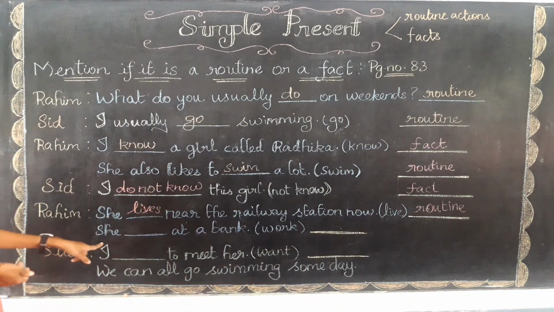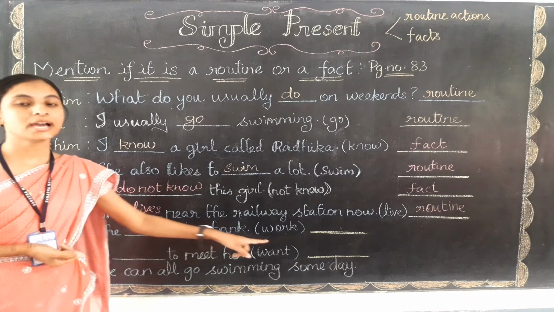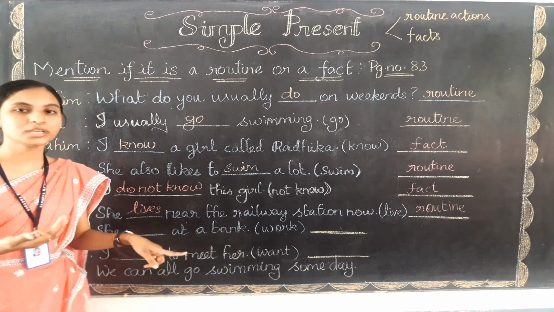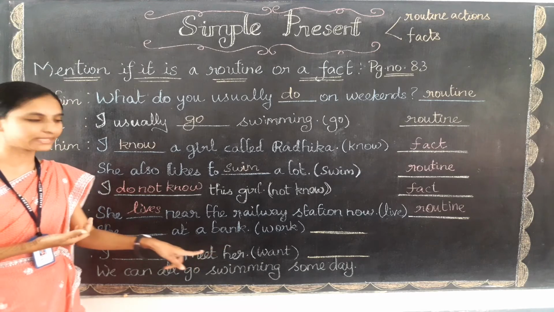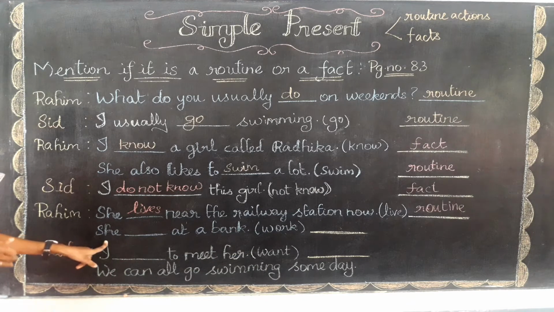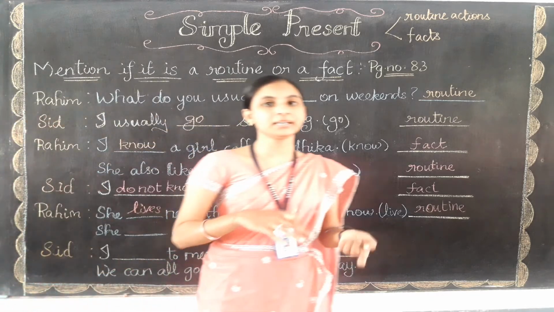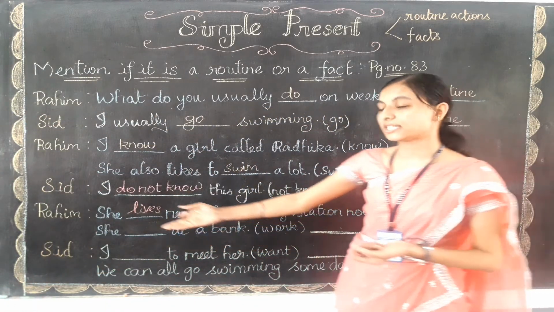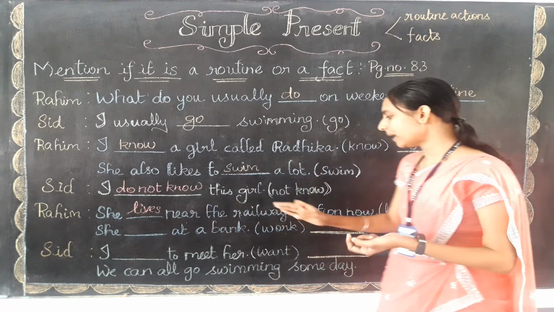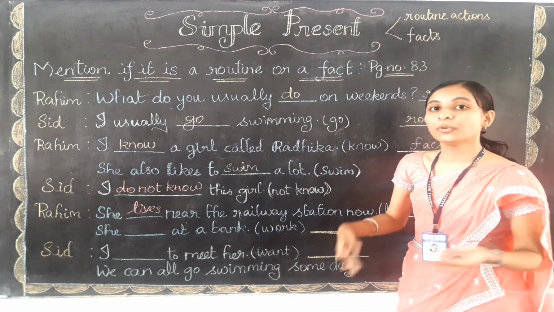Okay. So let me read the next one. She works at a bank. She works at a bank is the correct answer, but the work will become what, children, while writing for the subject she? Yes, while writing the verb for the subject third person singular, that is she, we need to add s or es only. So here the verb will become now works.